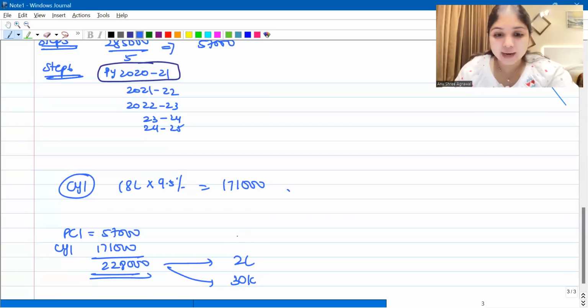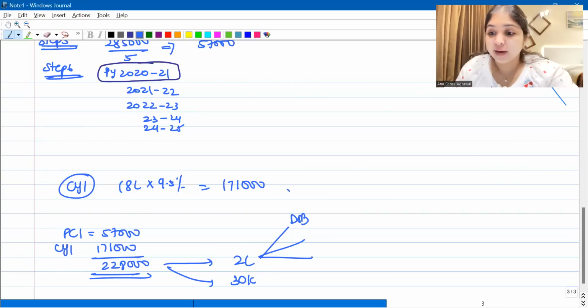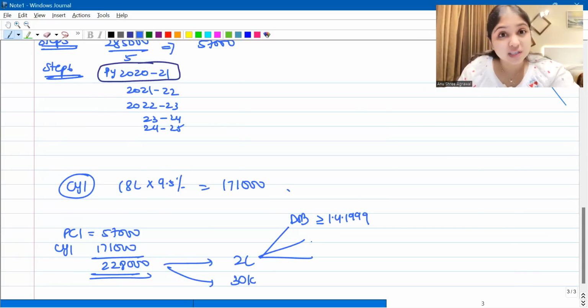When can you apply the 2 lakh limit? You can apply the 2 lakh limit only if 3 conditions are fulfilled. Number 1, the date of borrowing. When did you borrow the loan? You should have borrowed the loan on or after 1st April 1999. What is the second condition?